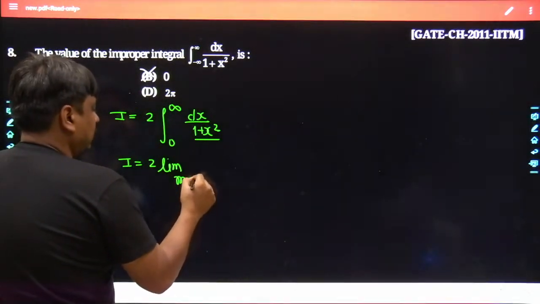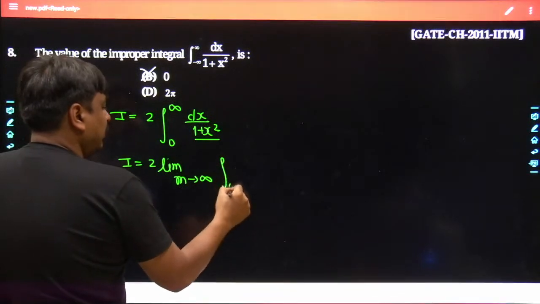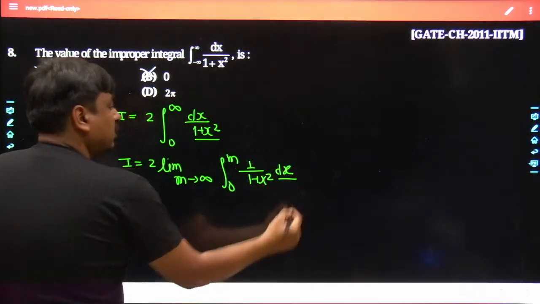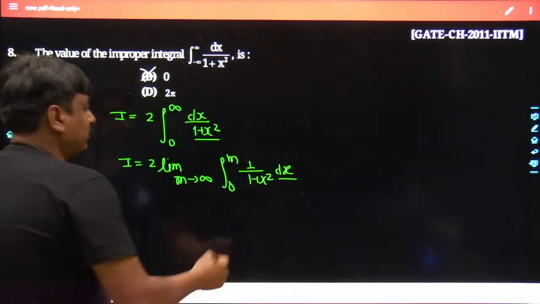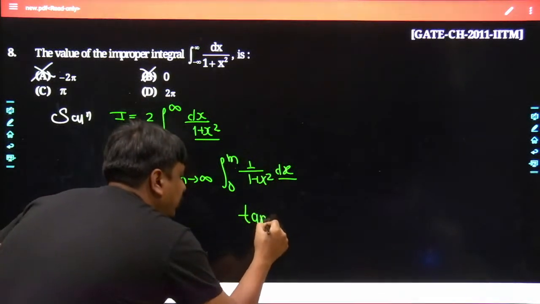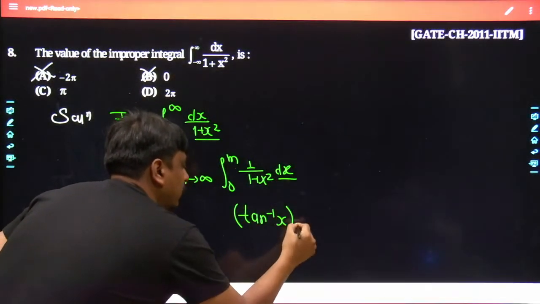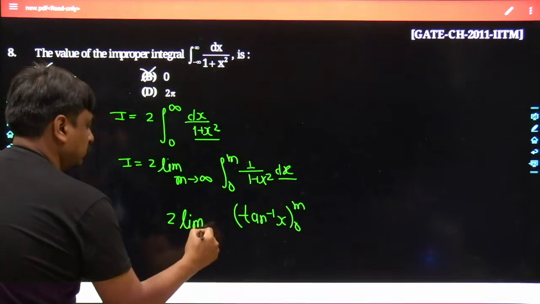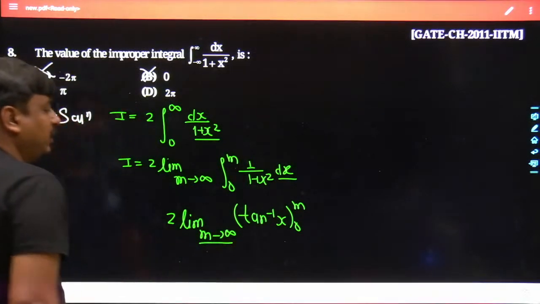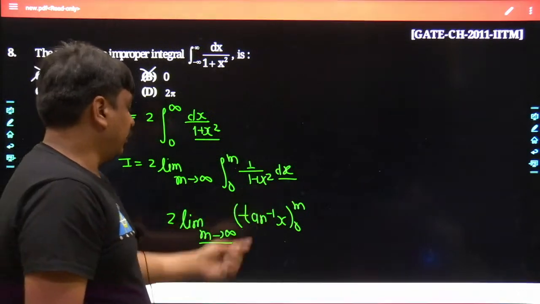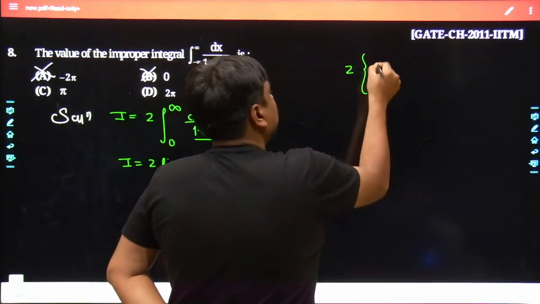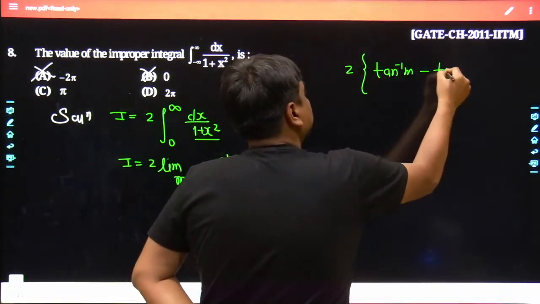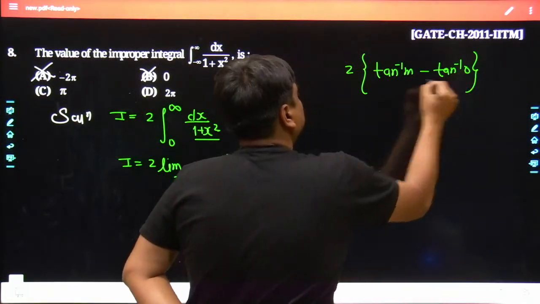So here it becomes the limit as m tends to plus infinity. Here goes the integration from 0 to m, 1 upon 1 plus x square dx. Once you take the integration of 1 upon 1 plus x square, that would be tan inverse of x, from 0 to m. Here it goes, m tends to infinity. And once we feed in tan inverse of m, it becomes 2 times tan inverse of m minus tan inverse of 0. The 2 is already multiplied.